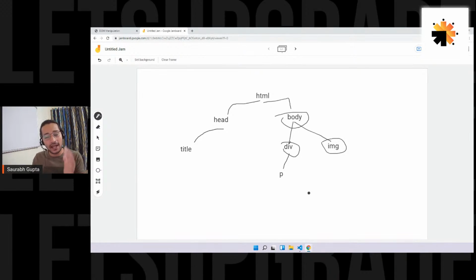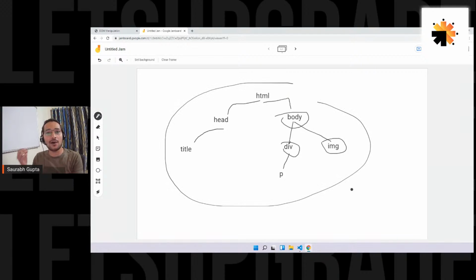Now, as I said, JavaScript is a DOM manipulation language. That basically means JavaScript has the power to manipulate this tree. JavaScript can add elements in the tree. JavaScript can remove elements from the tree. JavaScript can change the style of the elements in the tree. JavaScript can do anything on this tree. Is that clear? Because of this tree only, your output is getting generated. You write code, that code is converted to a tree. That means if you change anything in the code, the tree also changes, and based on that tree, the output changes.